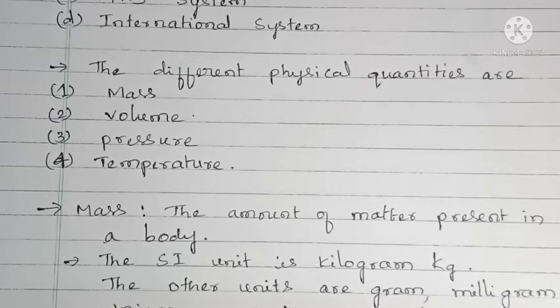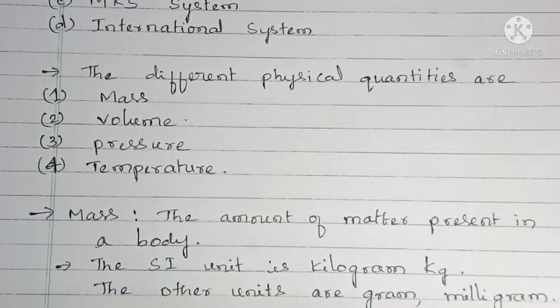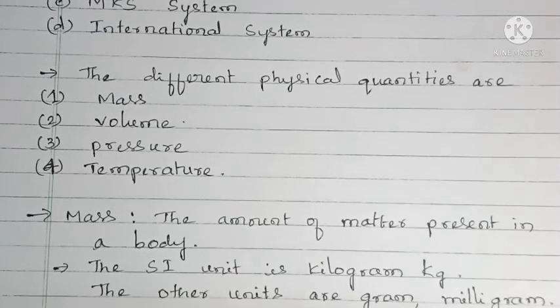Weight can be changed but mass cannot be changed. Mass remains constant. There is no change in the mass of the system, but there is a change in the weight of the system. If I am measuring 60 kilogram, I may measure heavier or lighter if I am measured at the equator or the poles.